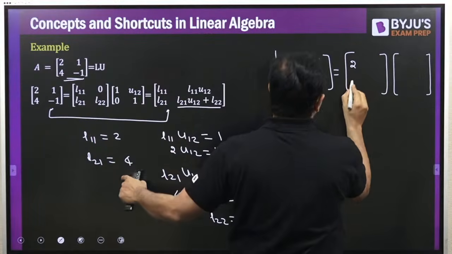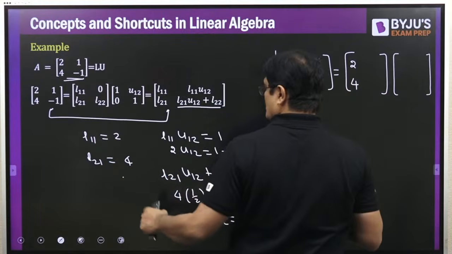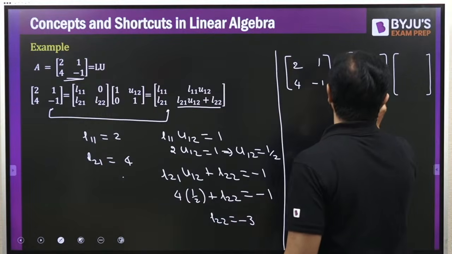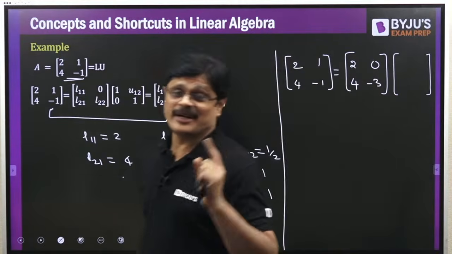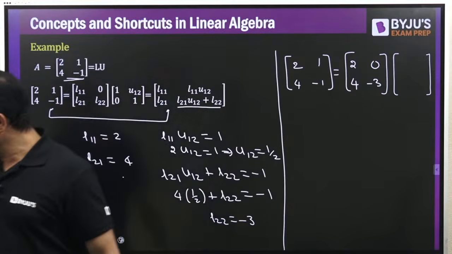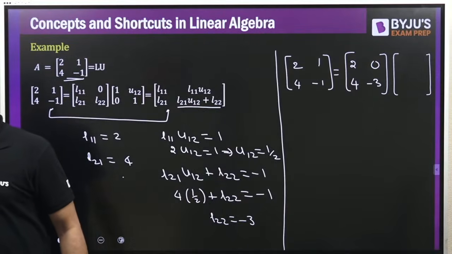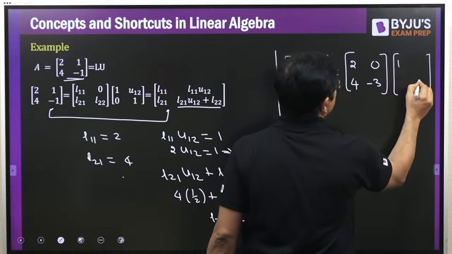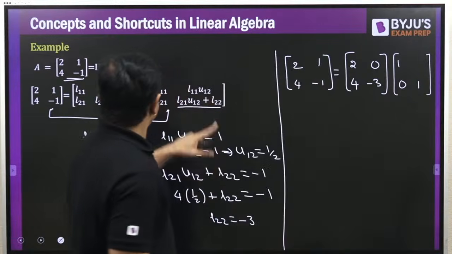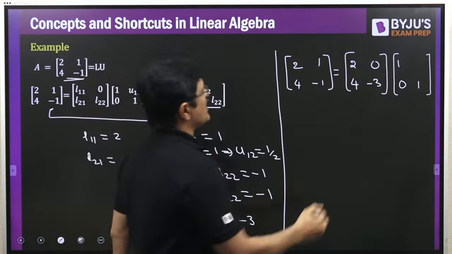L21 is 4 and L22 is 3. Sorry, minus 3. Please be careful with the signs, my dear friends. This is a general mistake which most of the people make. Okay? Now what about the upper triangular? This is 1 1 0. And now what is U12? U12 is half.